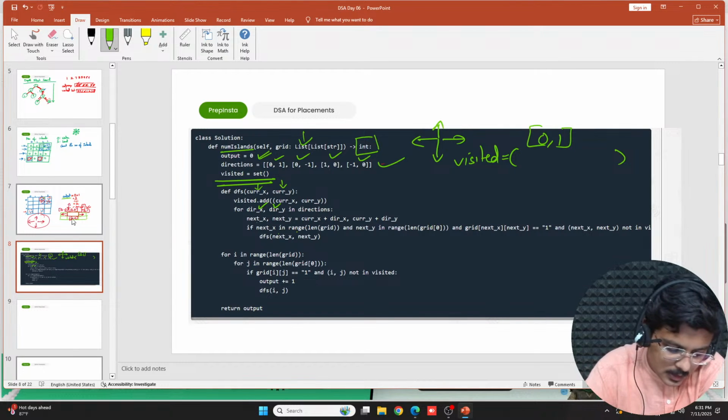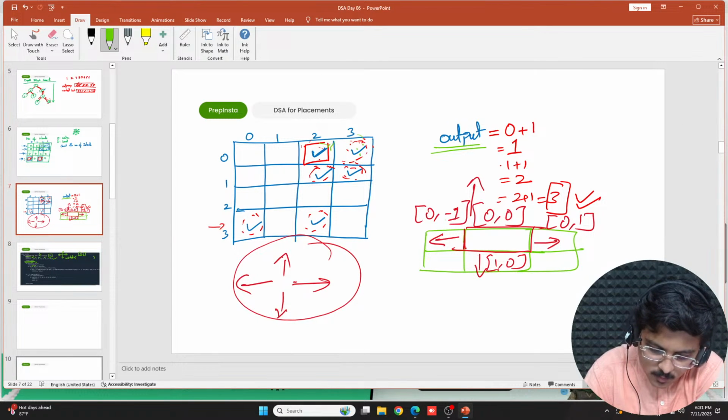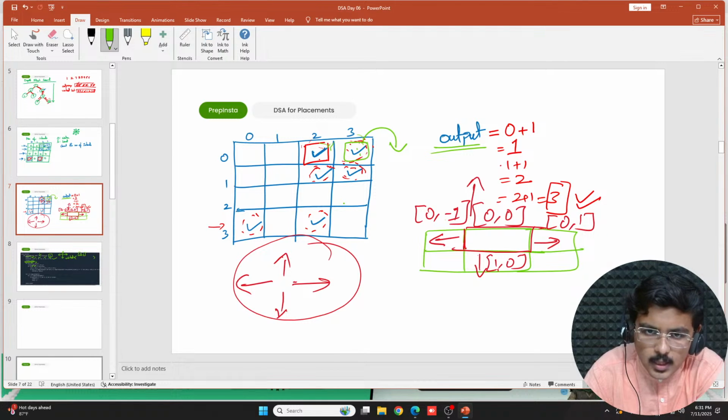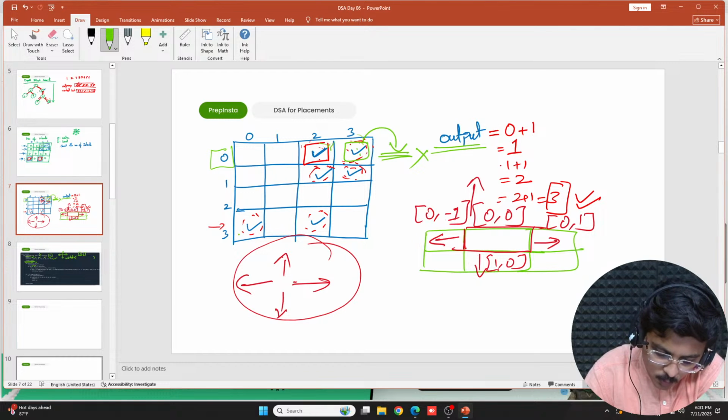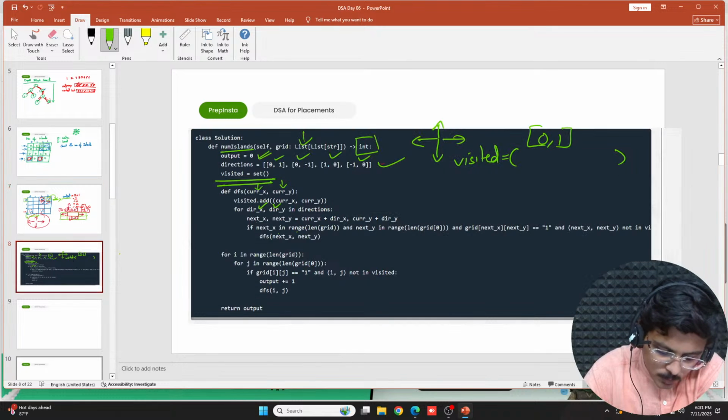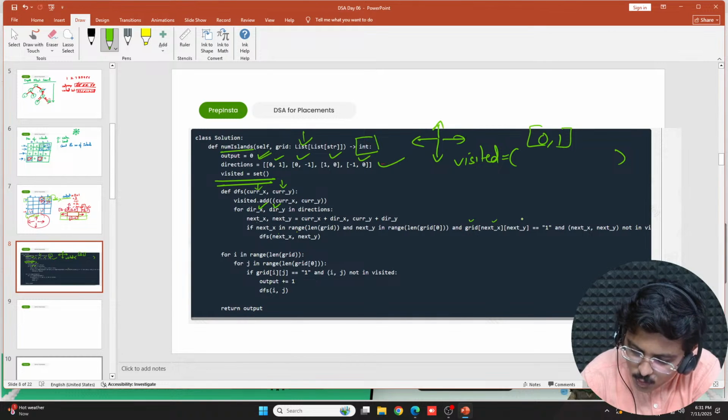For example, if I go here, next of x would be there, but next of y is not present. Similarly, if I go to the next row, next of x is not available. So it should be within the limits of the grid, under the length of grid, and then check grid of next x and next y.